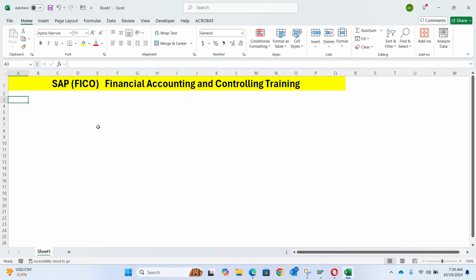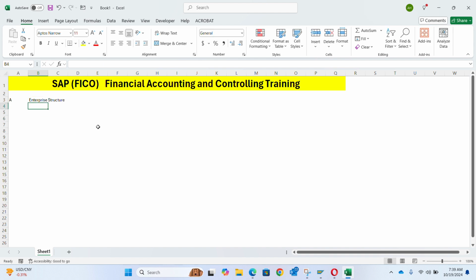First of all, SAP Financial Accounting. We'll start with SAP Financial Accounting, and it's subdivided into various segments. We have something we call enterprise structure. Let me call this A. Enterprise structure.